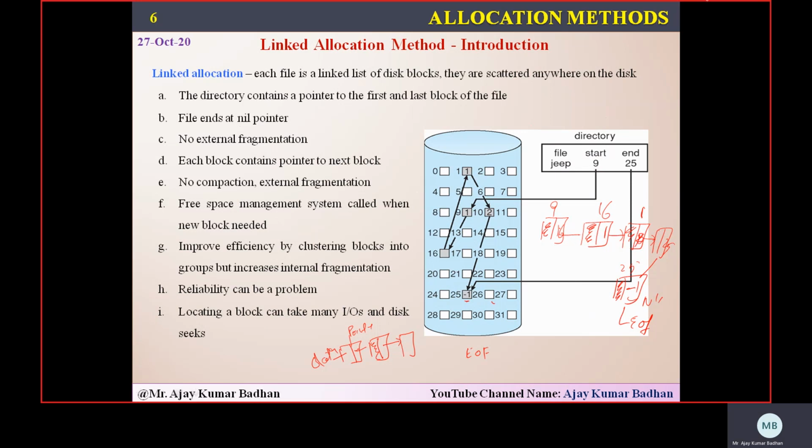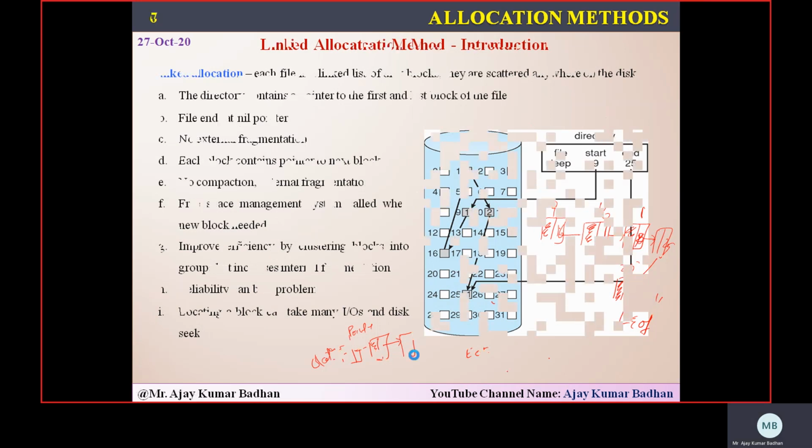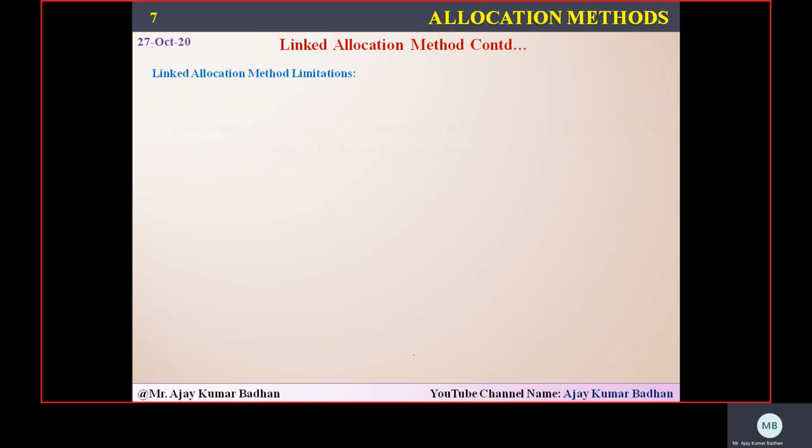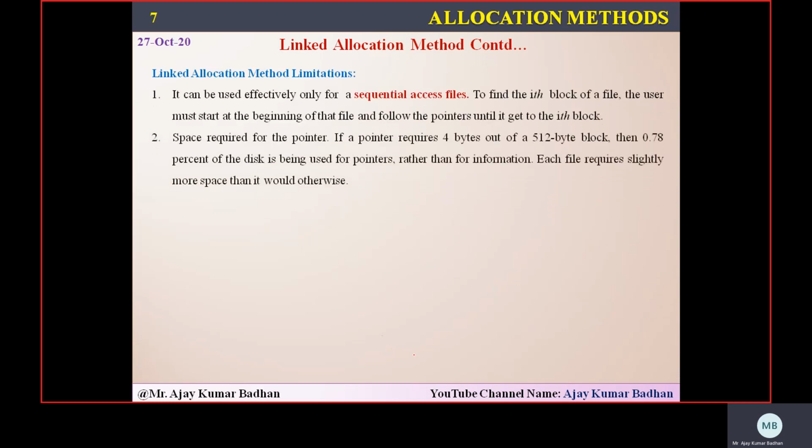But here, even though it is much better than the earlier allocation, it still has certain disadvantages. Let me show you what they are. Well, actually, it's not a disadvantage, it is what we call a limitation. So the first limitation is that we can apply only sequential access. We know that the file access methods are sequential and direct. So we can apply only the sequential access method to this particular allocation method.